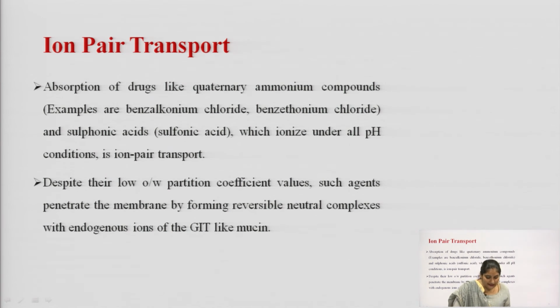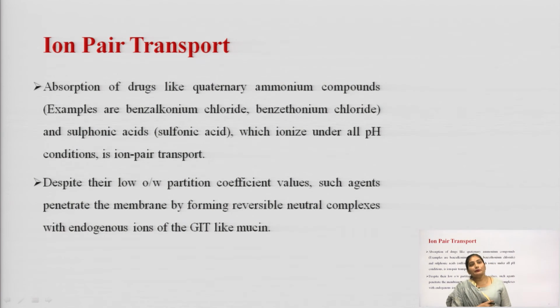That is why this transport is known as ion pair transport. Despite having very low partition coefficient values, these compounds can penetrate the membrane by forming reversible neutral complexes with endogenous ions of the GIT, for example, mucin.